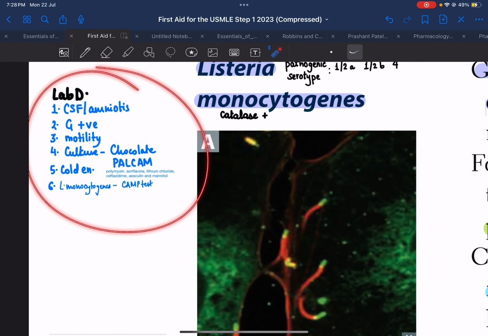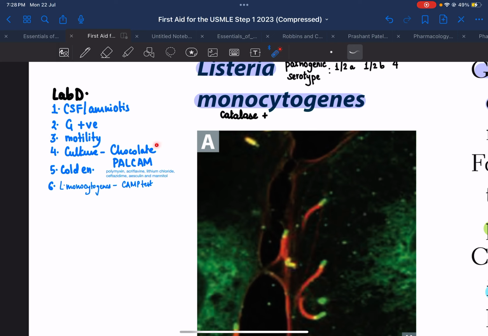This is the lab diagnosis. We collect the sample, we do gram staining, motility, and we do culture plating. In chocolate agar, it shows beta hemolytic colonies. We can also do a special Palcam agar. Then we can do cold enrichment. We can differentiate Listeria monocytogenes from others by CAMP test.